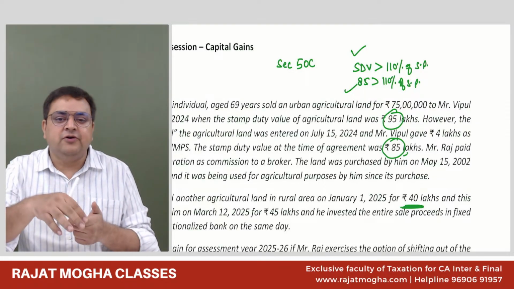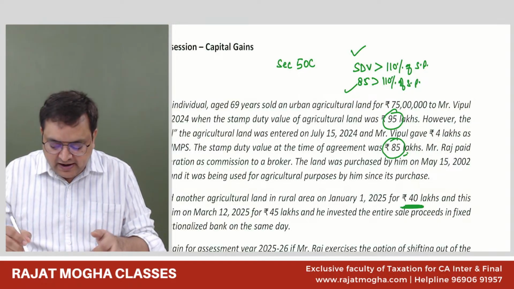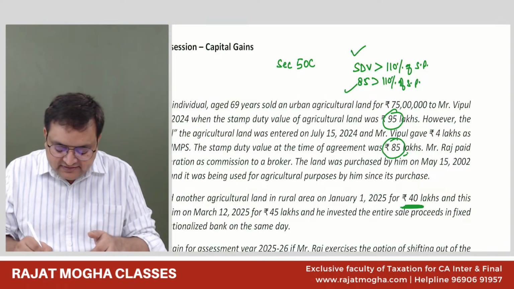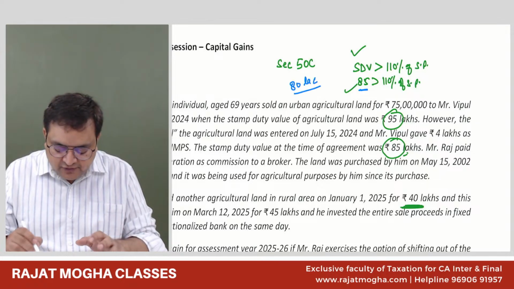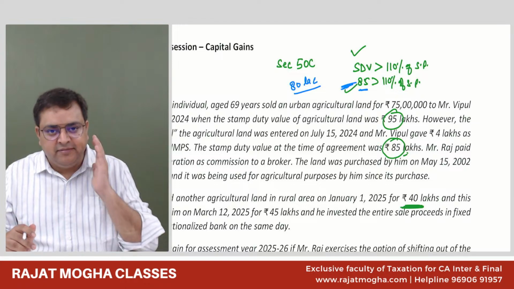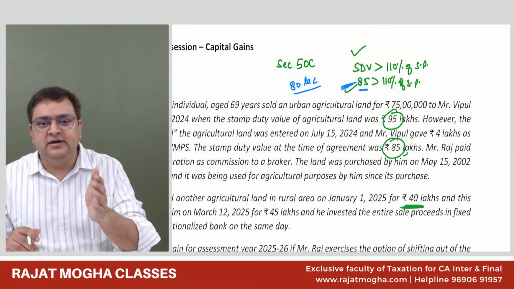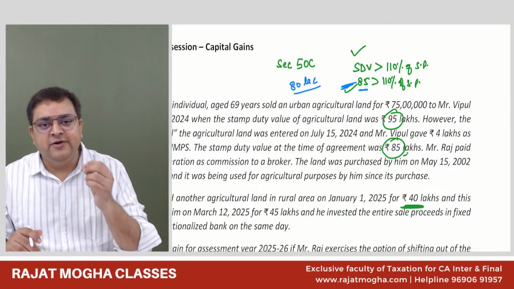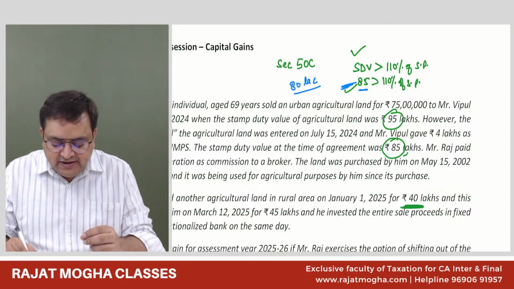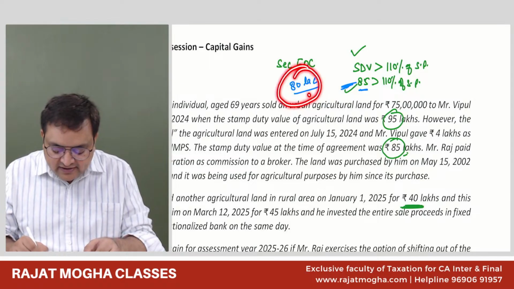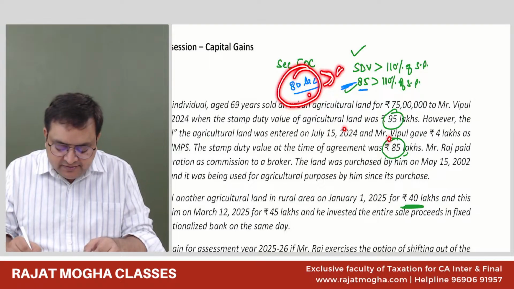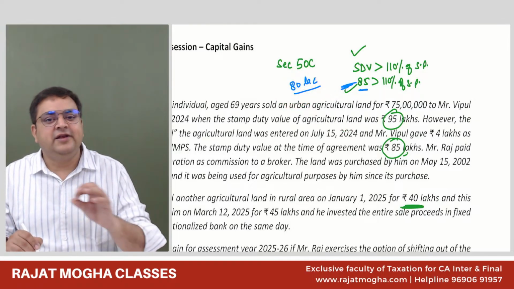Now the valuation officer also comes into the picture and he brings a value which is less than this value. He brings a value of 80 lakh rupees. So first we were taking 85 lakh, but now the valuation officer, another expert, is giving a value of 80 lakh rupees. Now we can take 80 lakh rupees. Now, should we compare this 80 lakh with 110% of the actual selling price? No. The valuation officer value you should never compare.